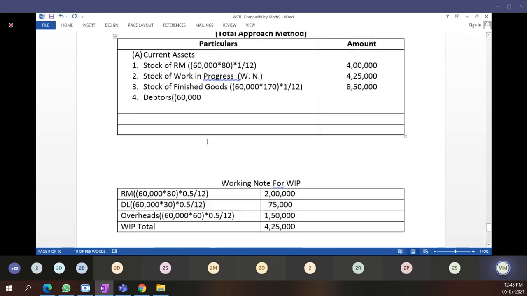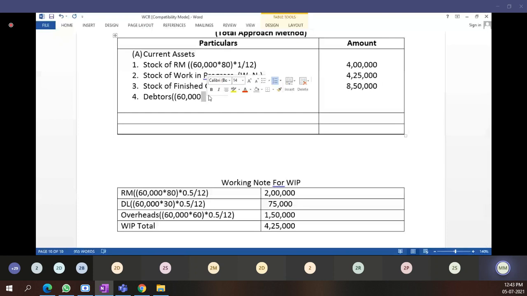Here we have to consider 3/4. This is the first bracket complete. Per unit cost how much is it? Total cost 170 we have to consider. Sorry, 200. For debtors we have to consider 200. We don't have to consider 170 rupees. Profit margin we are going to include in the total cost approach.